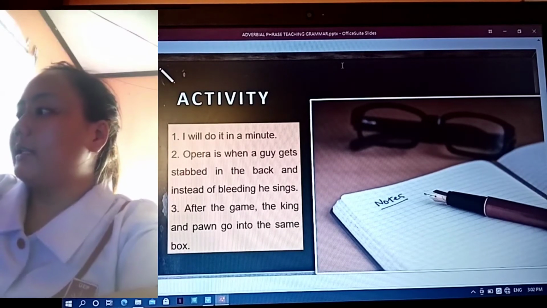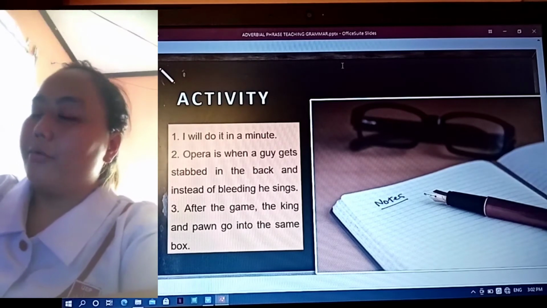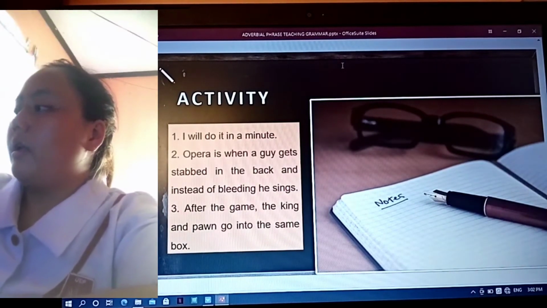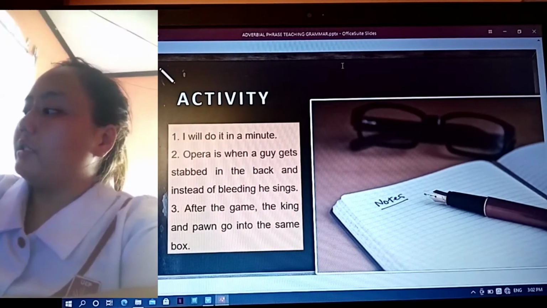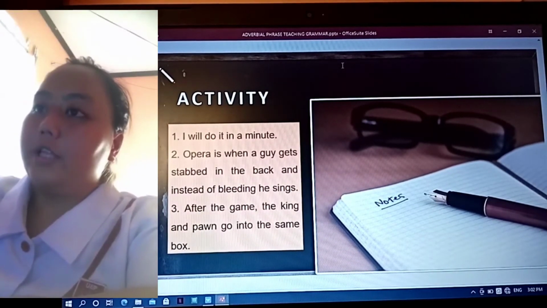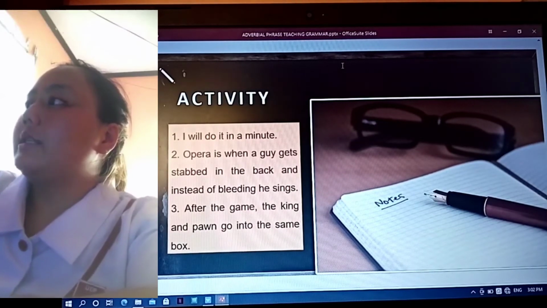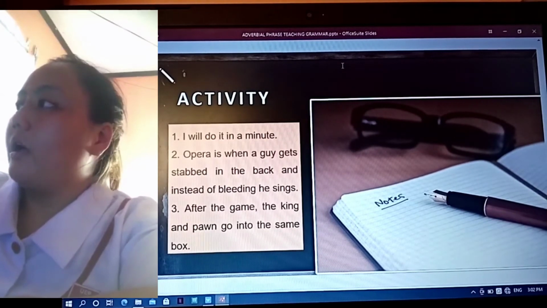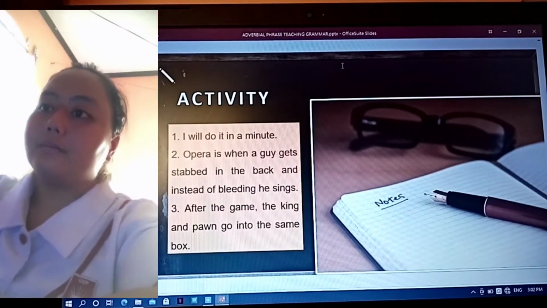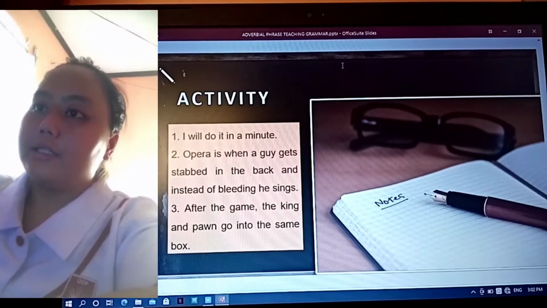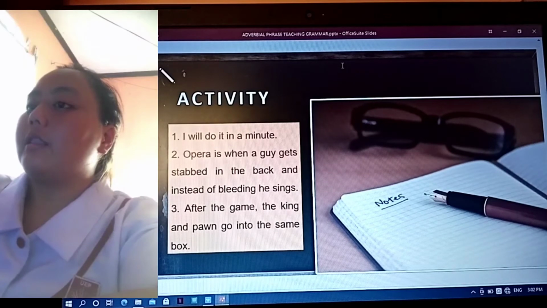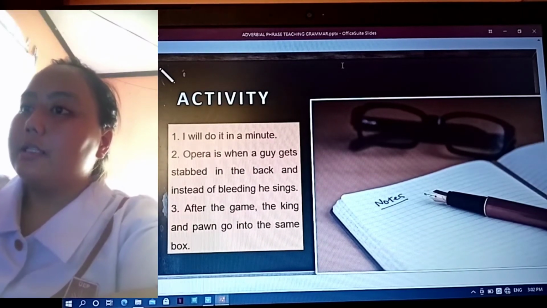That's all for the lesson. Do you still have questions or any clarifications? If there is none, let's move on to the activity. Seeing the given sentences, identify the adverbial phrase. Number 1. Kindly read, Mr. Nasas. I will do it in a minute. The answer is in a minute.